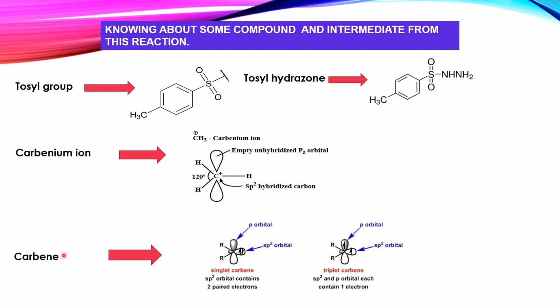Next, the carbene. The carbene is also an intermediate, which is a neutral carbon atom having two valencies and an unshared pair of electrons. This carbanium ion and the carbene are the intermediates which we will get in the reaction.